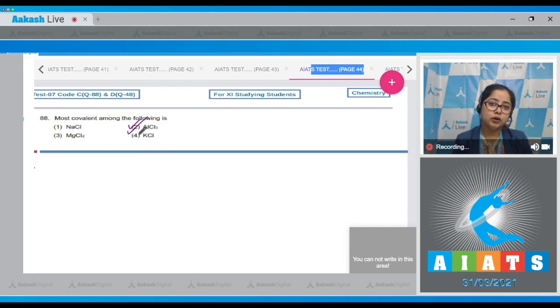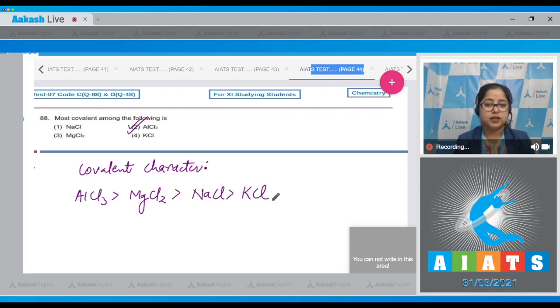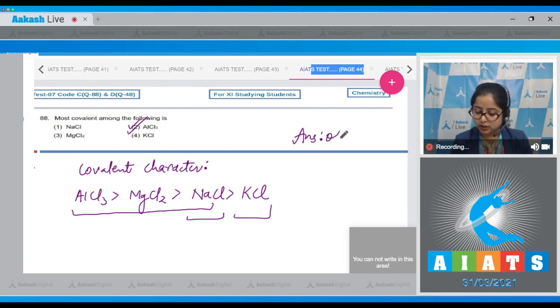Also, I'm writing the order of covalent character for the given compounds. So, order of covalent character is AlCl3 followed by MgCl2, further followed by NaCl, then we have KCl. Here we can relate with charges, but in case of NaCl and KCl, we have to relate with the cationic size. The cationic size of sodium is smaller than potassium ion since NaCl is more covalent than KCl. That means the correct answer is option number 2.